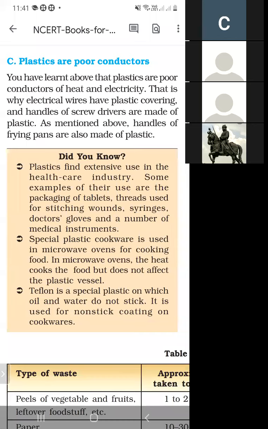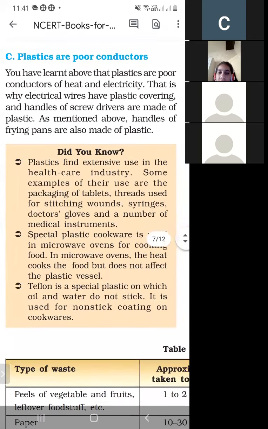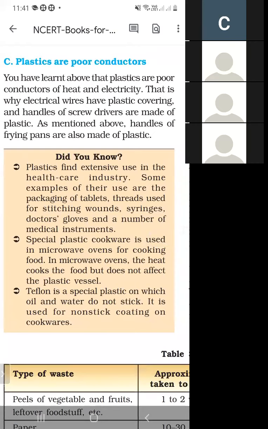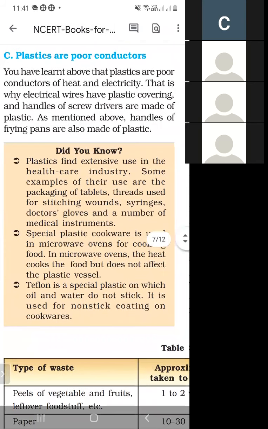So we pack tablets, and we use thread for stitching wounds, and there are many medical instruments in which we use plastic. So what are the uses of plastic in healthcare industries? Packaging of tablets, threads used for stitching wounds, and instruments used in medicine.